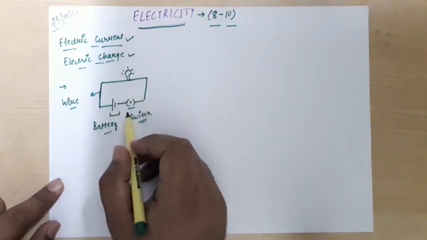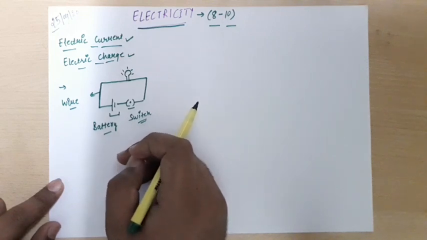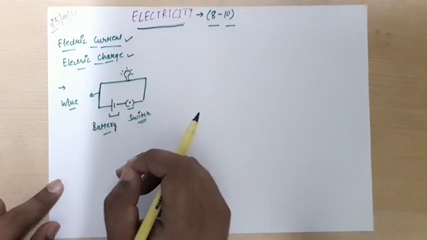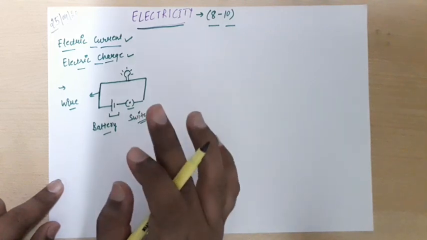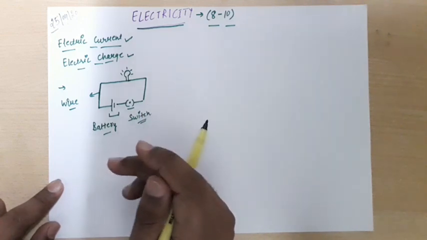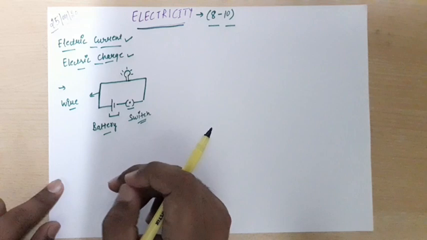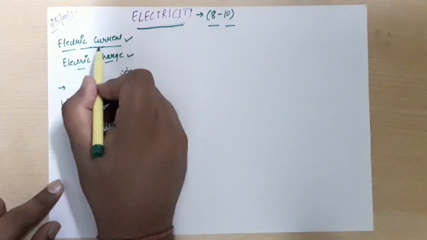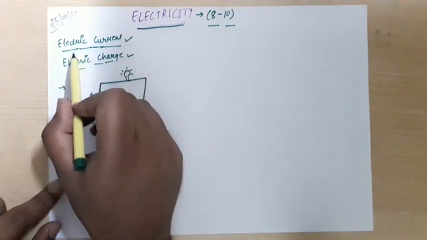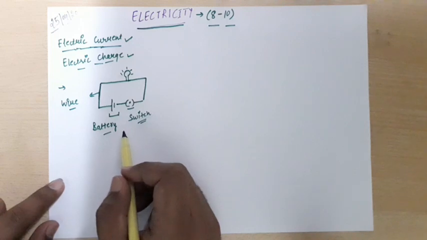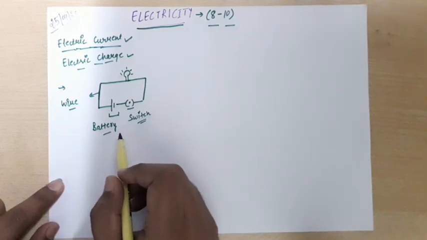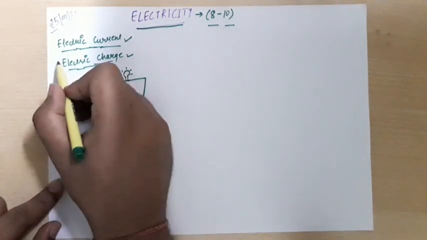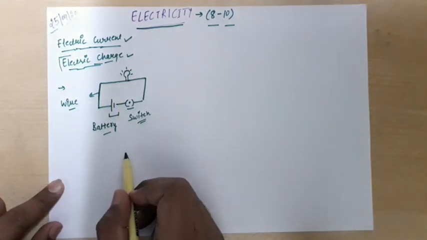And in normal life also, we see that what do we say? Like electricity is reaching the particular appliance because it is working, right? If we switch on any switch in our home, we see that it immediately starts working. So we say that due to the electricity it is working. So the point is, what is electricity? Electricity is actually the movement of electric current. And what is movement of electric current? That can be understood only when we understand electric charge. So first of all, we have to understand what is electric charge.